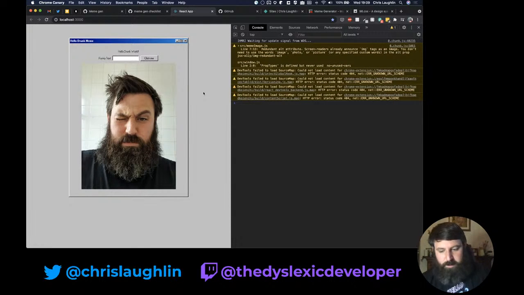On the flip side, I tested the chat is working and I'm getting messages. So, kind of scaffold out this basic app. We have our little window here with our Hello Drunk meme. I have to put in Hello Drunk World in everything I do. We got a text input, does nothing. Click me, does nothing. We've got an image of myself.